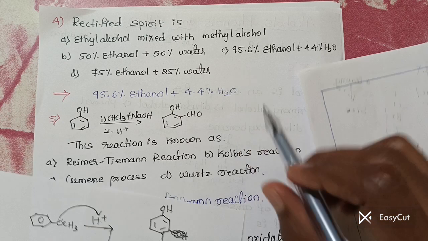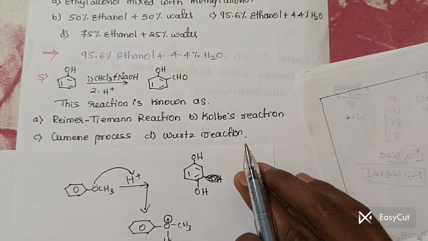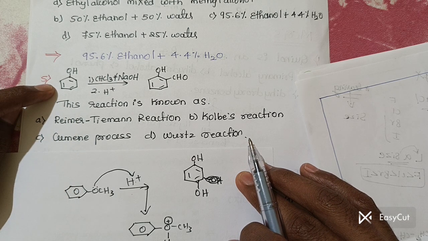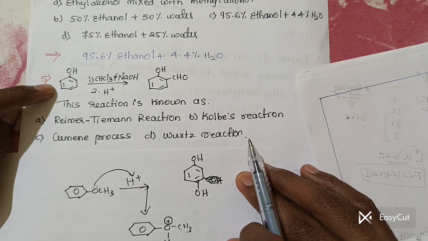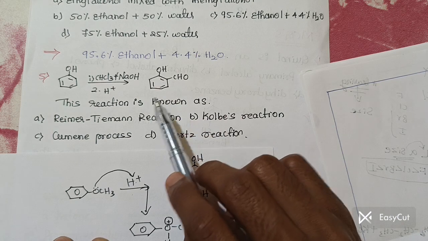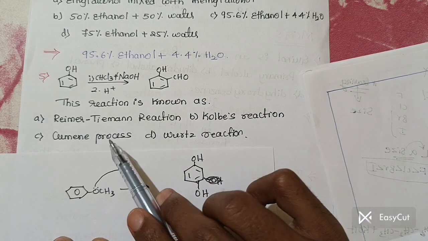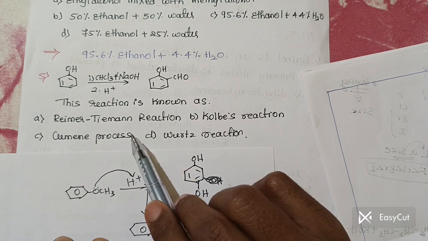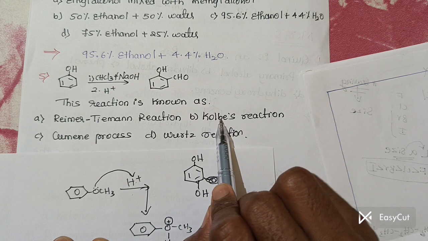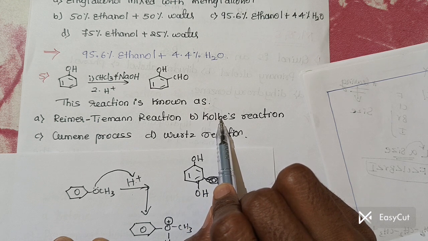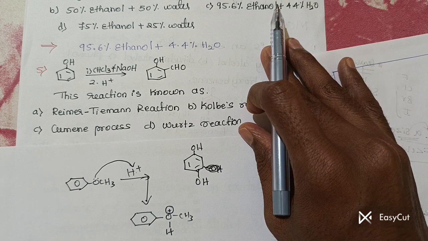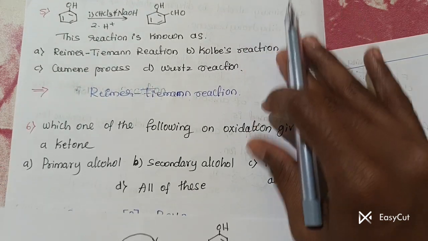Clear? Okay. So the next one is a named reaction. Phenol, whenever it undergoes reaction with CHCl3 plus NaOH in the presence of protonation, then it gives salicylaldehyde. See, they have given Reimer-Tiemann reaction, Kolbe's reaction, Cumene process, Wood's reaction. Cumene process is highly impossible. So there is a formation of salicylaldehyde that takes place. Therefore the answer is the first one, that is Reimer-Tiemann reaction.